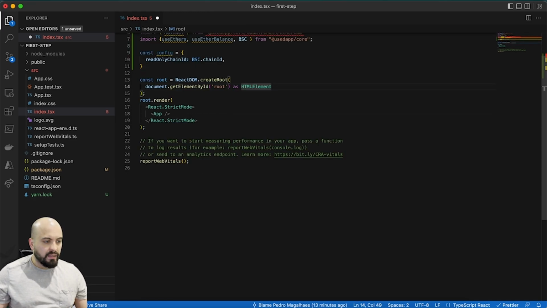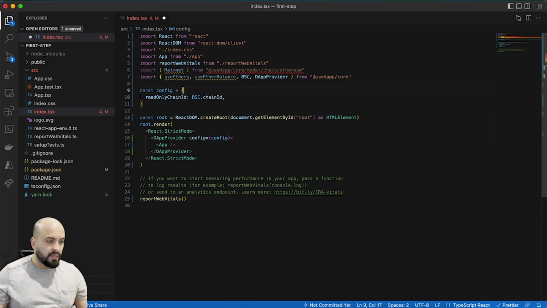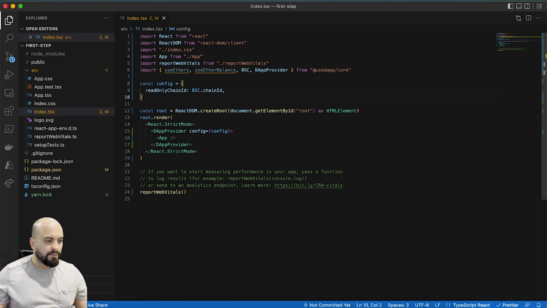So next step, let's use the provider. So we're gonna create here, after this React StrictMode, let's write here the DAppProvider. We don't need this mainnet right now here. Okay, so this is the basic structure of the Dapp application.